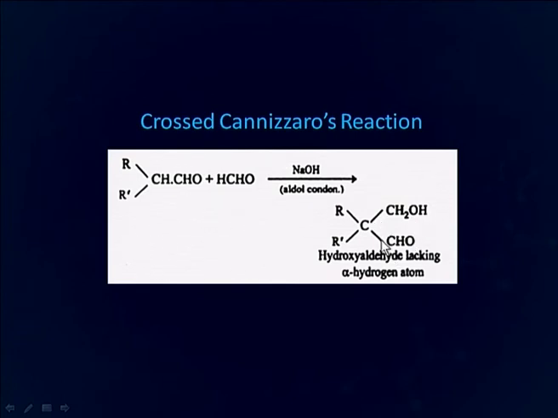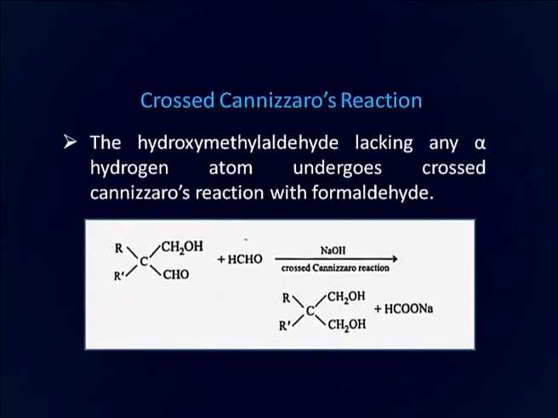Now, in this aldehyde you can see that there is no alpha hydrogen atom, and so now this molecule will undergo cross Cannizzaro reaction. As you can see in this figure, this reacts with formaldehyde and then forms this cross Cannizzaro product. The hydroxy methyl aldehyde lacking any alpha hydrogen atom undergoes this type of reaction with formaldehyde.